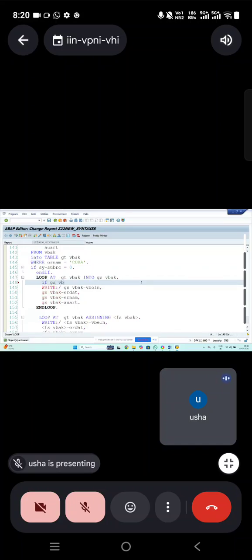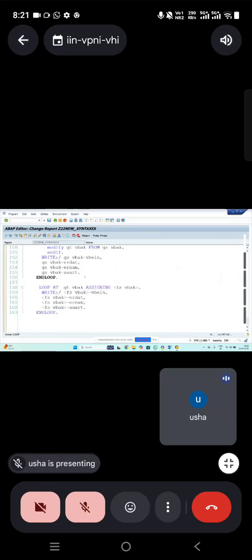If GSVBAK hyphen ER num equal to CURA, we are checking the condition again. All are CURAs only, no need of checking the condition also. And then if you are getting all the records, you can check the condition also. VBAK ER num equal to wherever CURA is there, use SSN90. I'm just changing into the work area. Then what I need to do, I need to modify into the internal table. So you have to write modify ZK VBAK from GS VBAK. So like this I need to write the code.